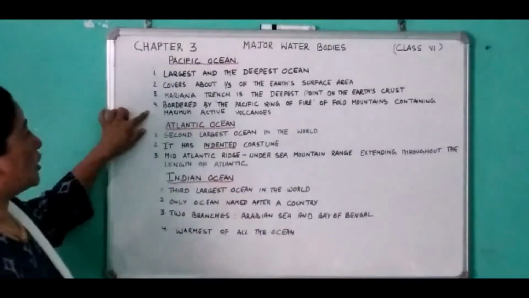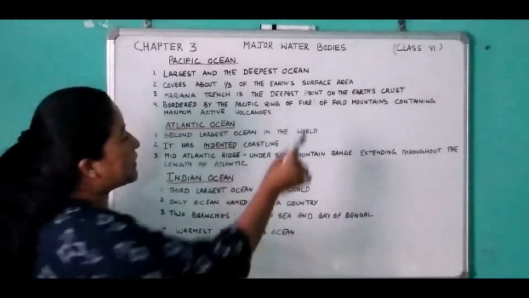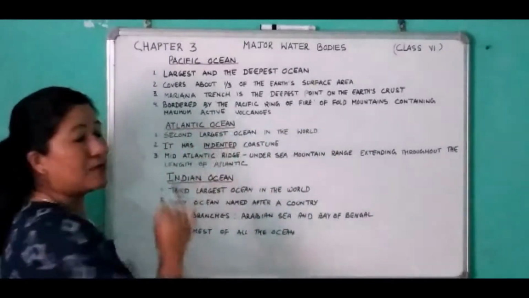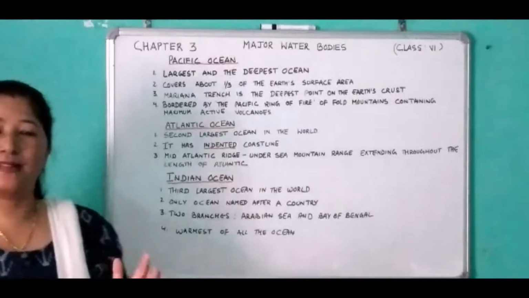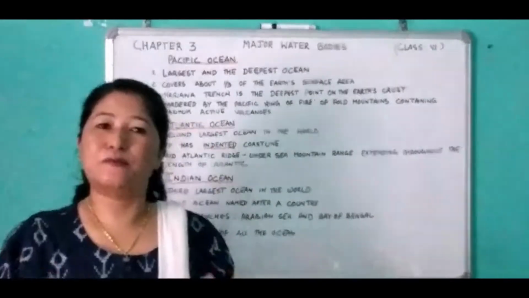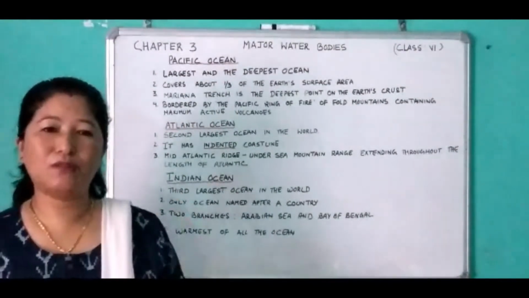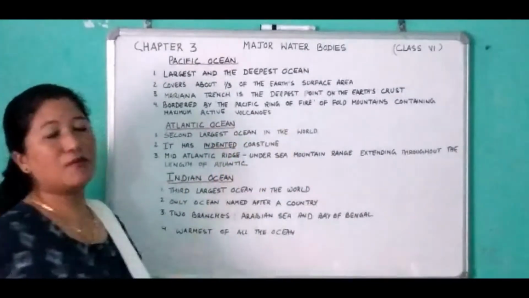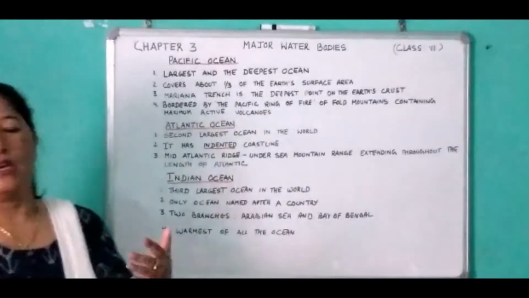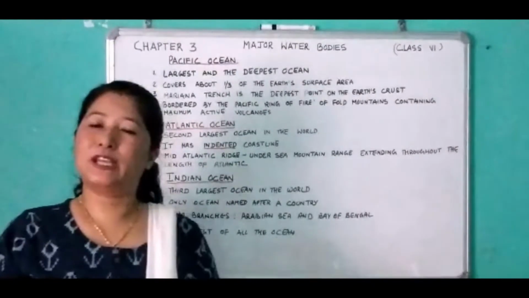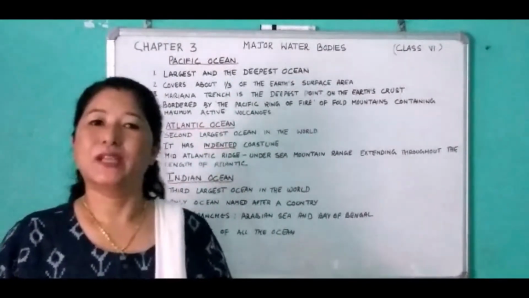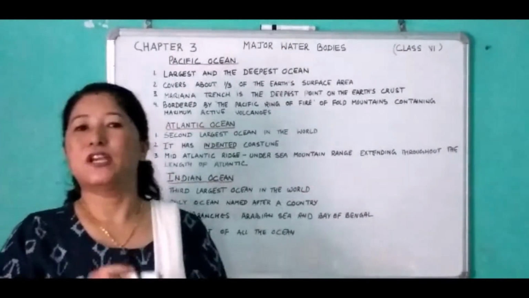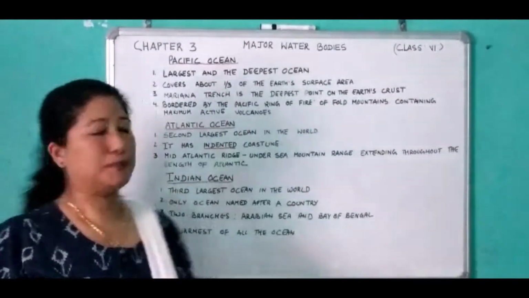Then number 4, it is bordered by the Pacific Ring of Fire, a belt of mountains containing maximum active volcanoes. So since maximum active volcanoes are located in and around the Pacific Ocean, it is referred to as the Pacific Ring of Fire. Now, an active volcano means a volcano that erupts at regular intervals. So as you know, there are 3 types of volcanoes: active, dormant and extinct.